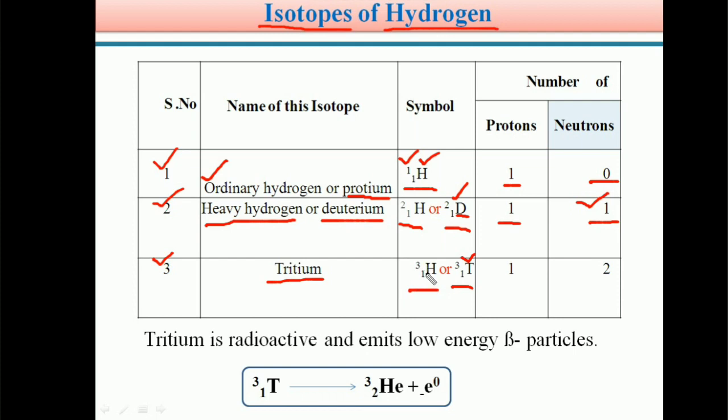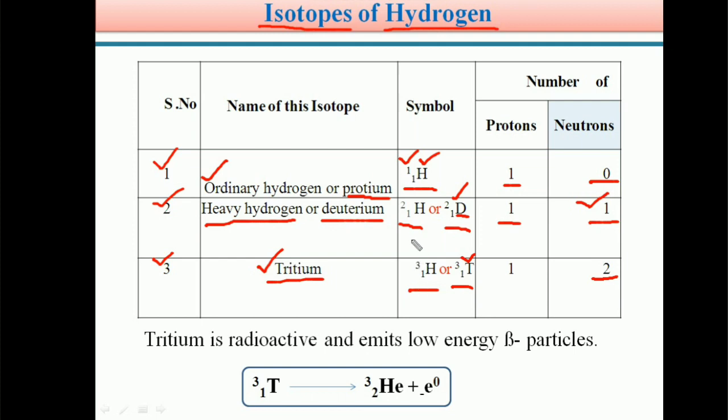The isotope tritium has one proton, one electron, but it contains two neutrons.